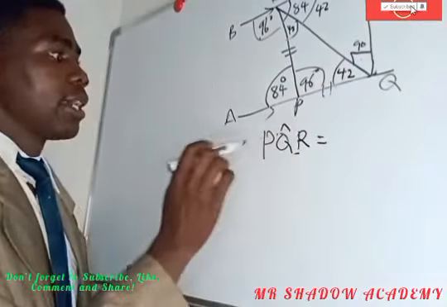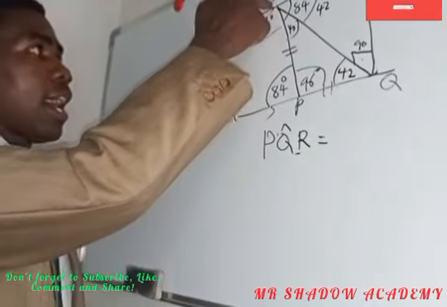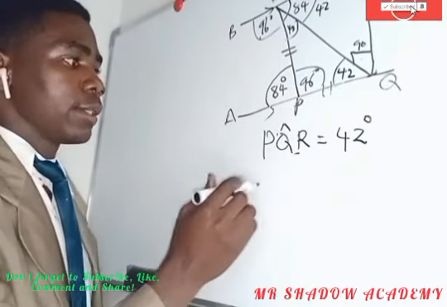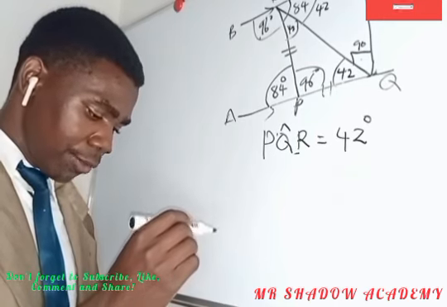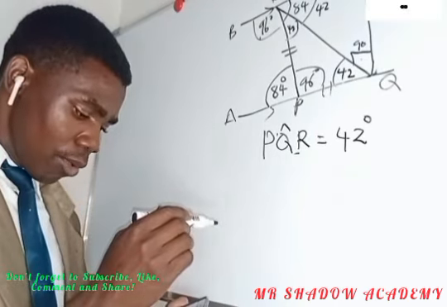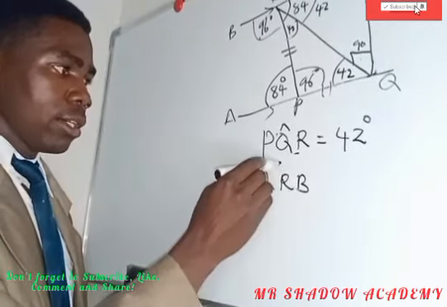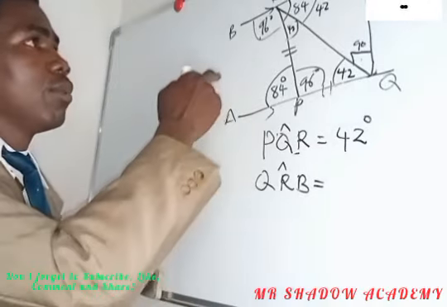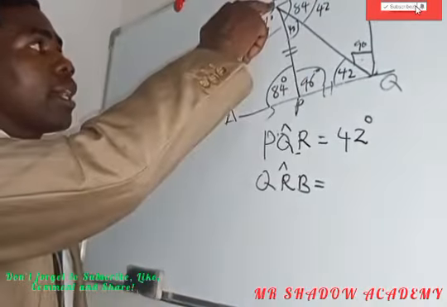So PQR. So we have PQR, which is 42 degrees. Then we are also asked to check the angle QRB. QRB. So the angle is Q, then R.